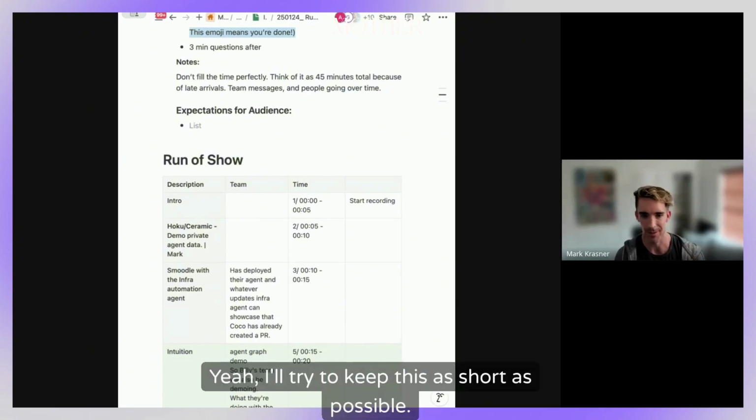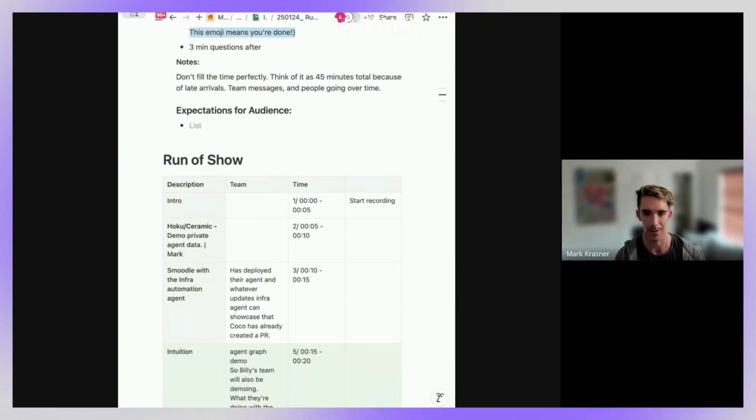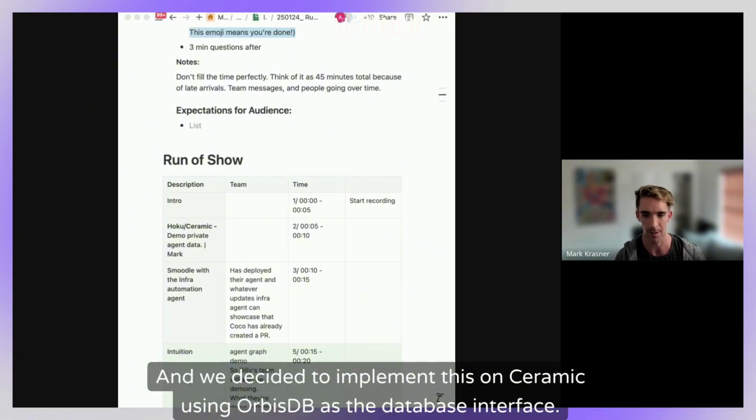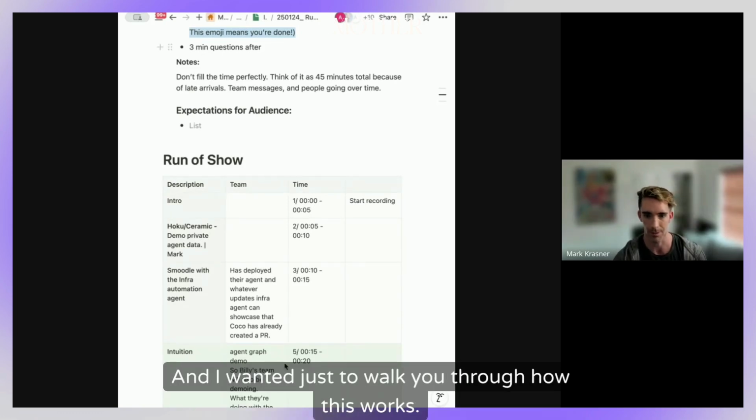Cool. Yeah, I'll try to keep this as short and sweet as possible. So we've been collaborating with Geeta and James on this idea of token-gated memory for agents. And we decided to implement this on Ceramic using OrbisDB as the database interface. And I wanted just to walk you through how this works.